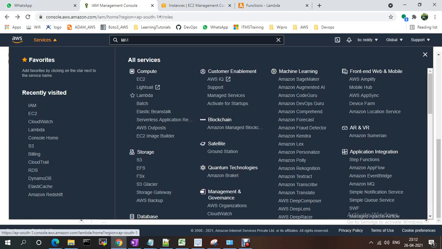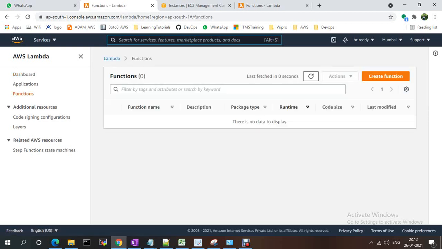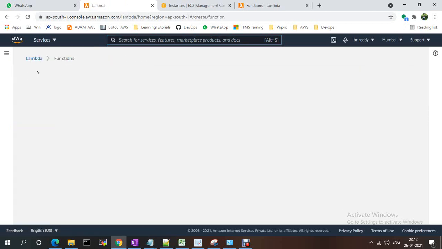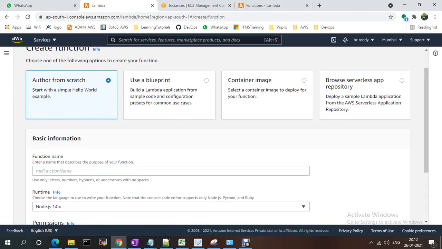Here there is Lambda. You just need to go to Lambda, select it, and create a function. Here there are different options like author from scratch, use a blueprint, container image, and browse serverless app repository. I'm going with author from scratch.